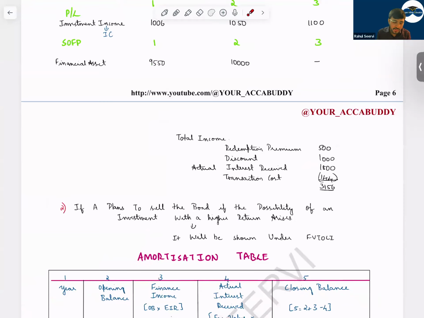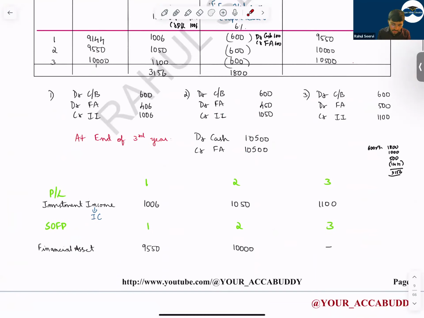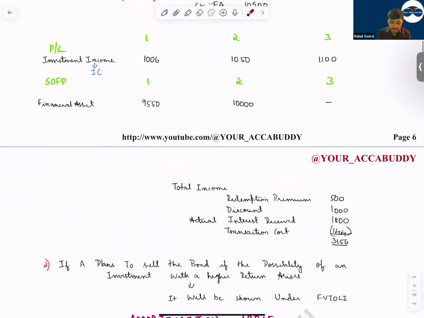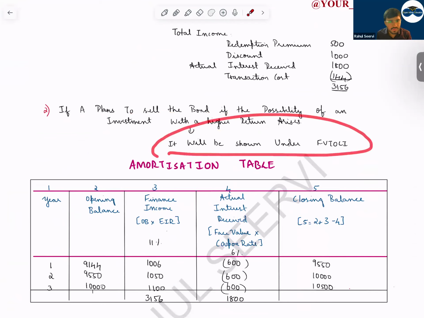So which model was this? The amortized cost method in case of a financial asset. Now, coming to the case where A plans to sell the bond if there is the possibility of an investment with a higher return. It is possible, it's not probable here. So if there is a better opportunity, then we will consider selling it. So here we will follow fair value through OCI.